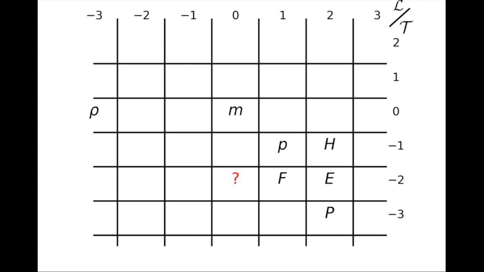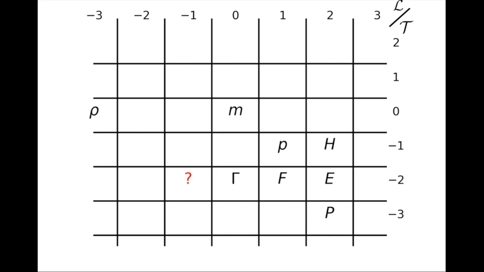What is on the left of the force? This one is known under a lot of different names. Sometimes it's called a tension, or a stiffness, or a surface energy, because it can be understood as an energy divided by an area, that is a length squared. We'll use the symbol gamma.